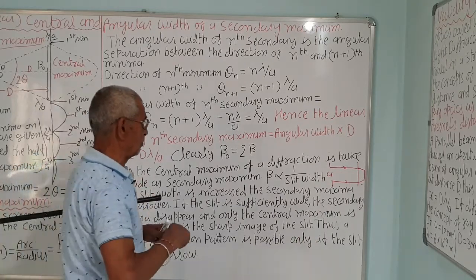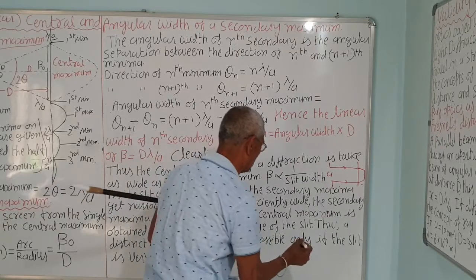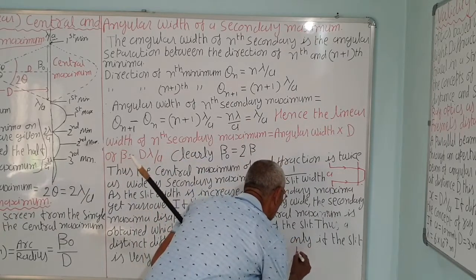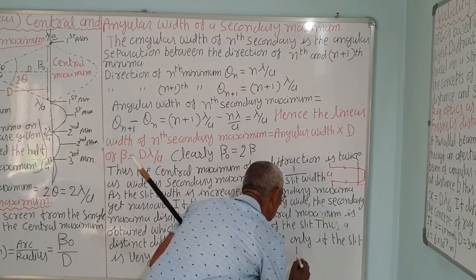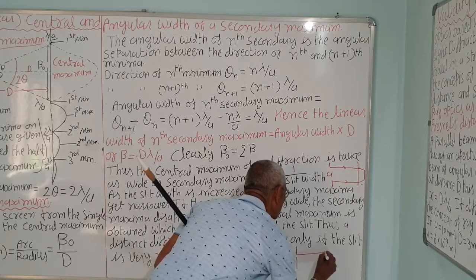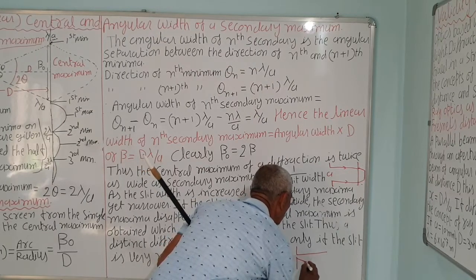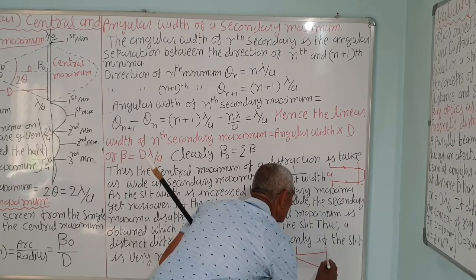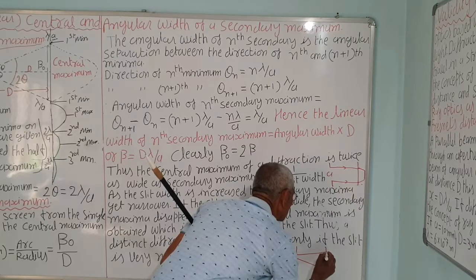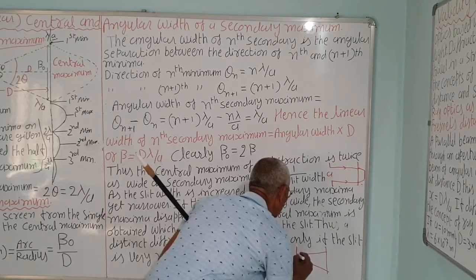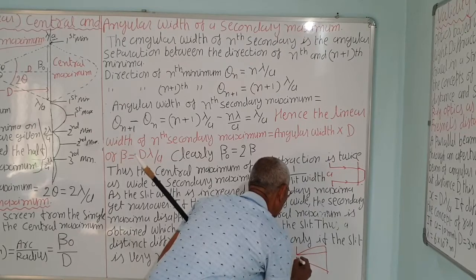So, in order to observe the diffraction, the slit should be narrow. Then only light will diffract. Correct? So, you will get the secondary maxima on either side. Light will diffract.